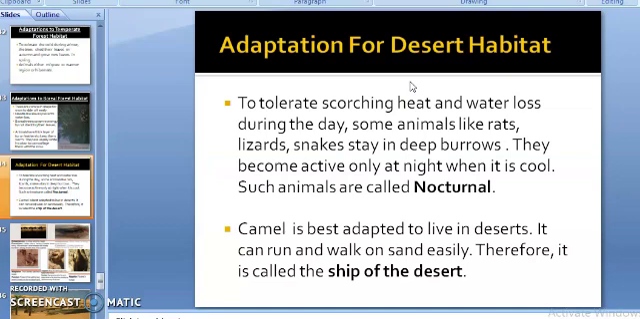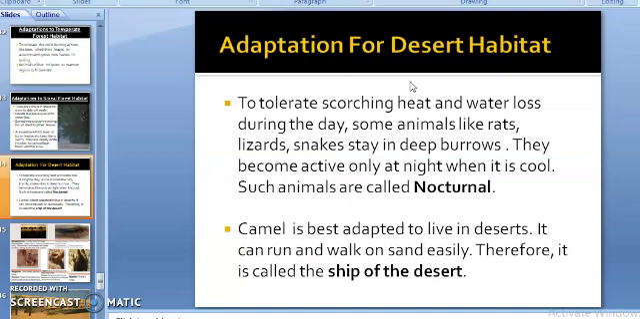Once again, I'm repeating it. Nocturnal, this is a new term for you. Some animals, to avoid the intense heat during the daytime, stay in deep burrows and become active only at night when it is cool, and such animals are called nocturnal animals. Clear? Now see adaptations in camel.